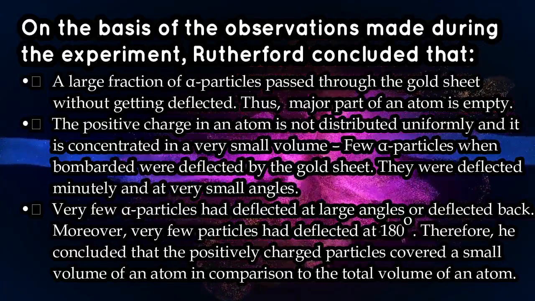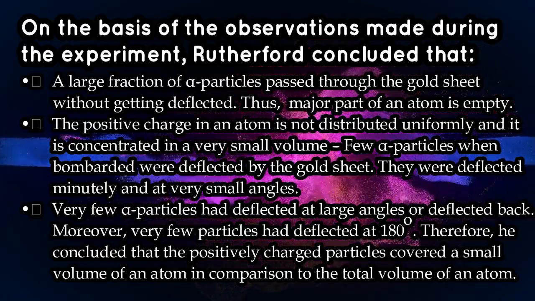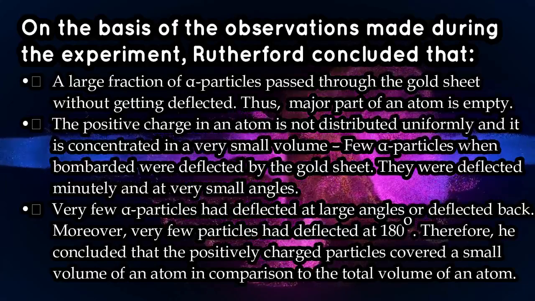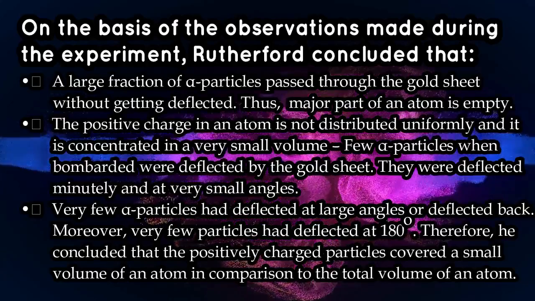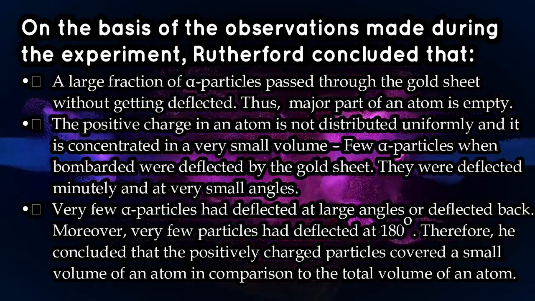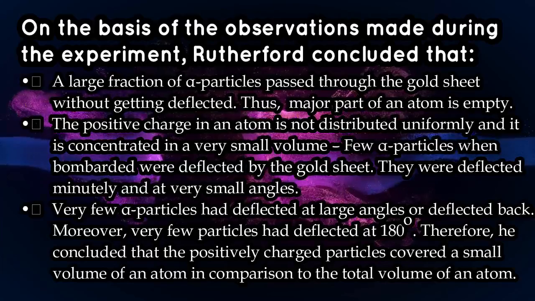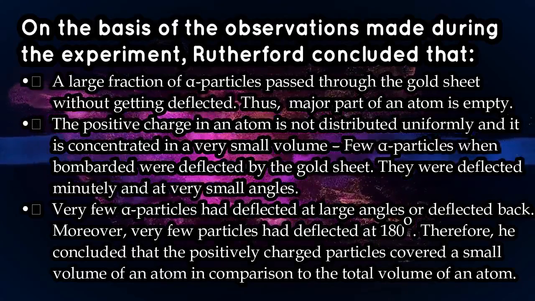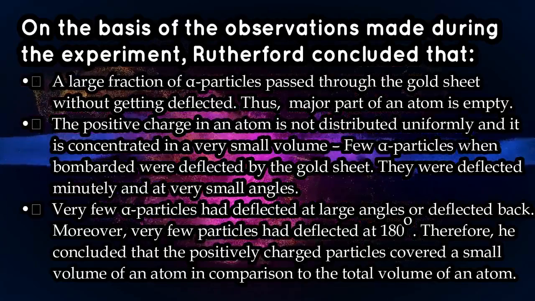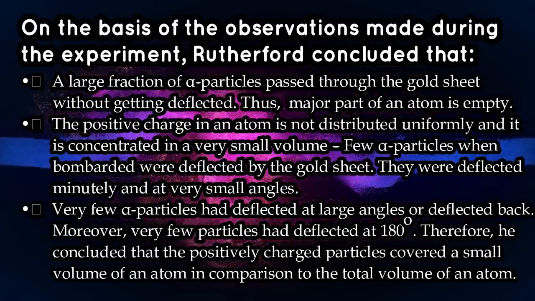Number 2 means that the nucleus, the positively charged core, the name nucleus was first given by Rutherford himself, is very small in size. It means that those particles that were deflected by angles like 120 degree, 90 degree, 45 degree or something went close to the nucleus.